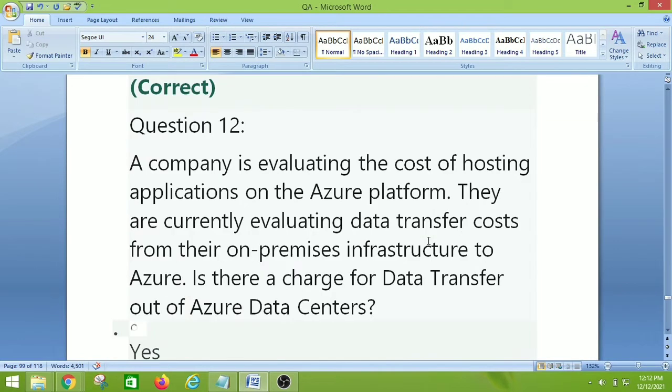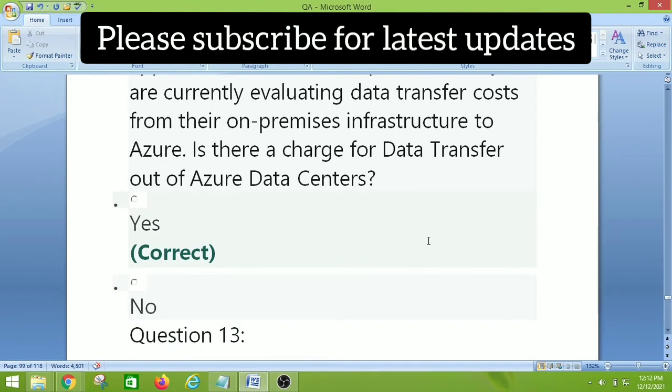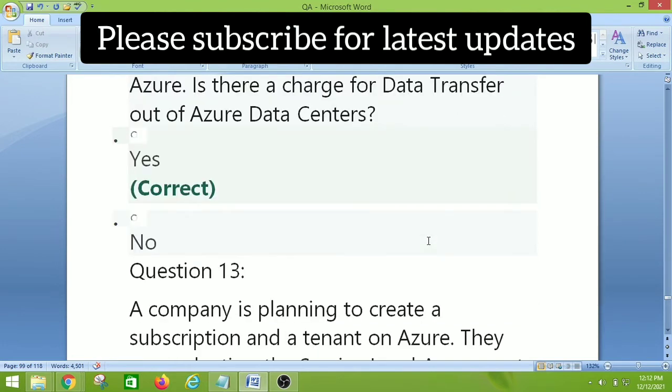A company is evaluating the cost of hosting applications on the Azure platform. They are currently evaluating data transfer costs from their on-premise infrastructure to Azure. Is there a charge for data transfer out of Azure data centers? So it's a yes. So the right answer is yes. Let's move on to question number 13.